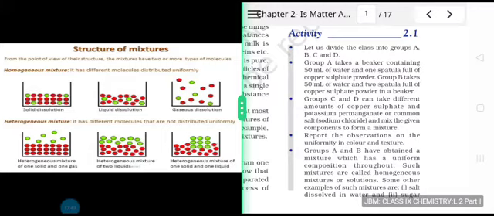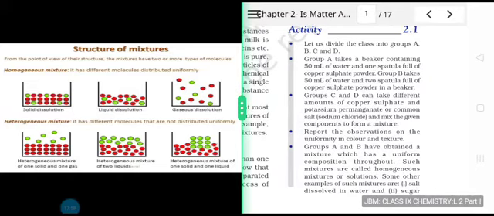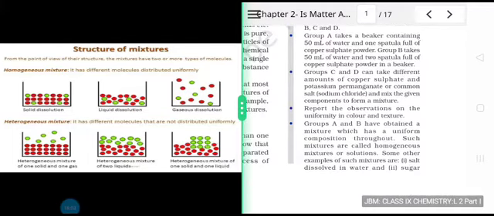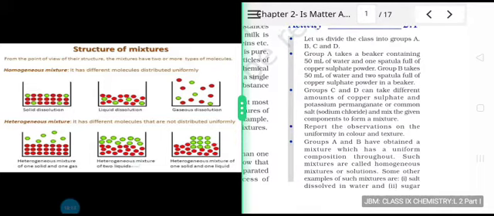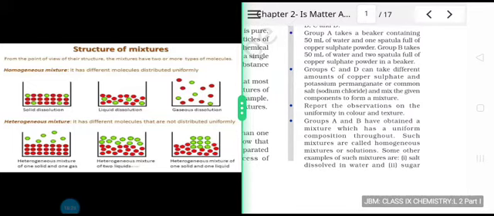So what does the activity suggest? Let us read it. Let us divide the class into groups A, B, C and D. Group A takes a beaker containing 50 milliliter of water and one spatula full of copper sulfate powder. One spatula means one spoonful. Spatula is a spoon-like object that is used in chemistry laboratories. Group B takes 50 milliliter of water and two spatula full of copper sulfate powder in a beaker. Groups C and D can take different amounts of copper sulfate and potassium permanganate or common salt and mix the given components to form a mixture.